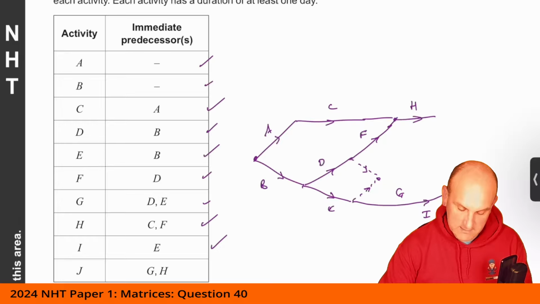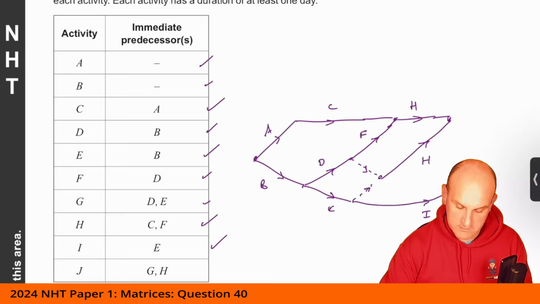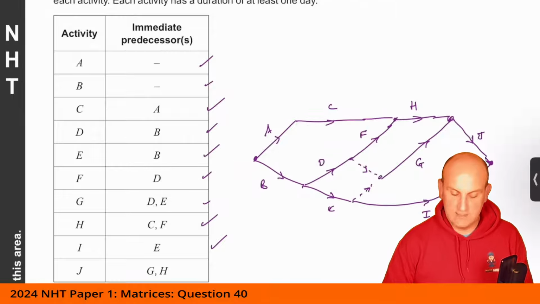So in which case, I'm now going to connect. What was that? H comes. Oh, nope. What comes off of E? B. Nope. D and E. G. So G comes off of there. J comes off of there, and I cannot be left hanging, so it has to come there.